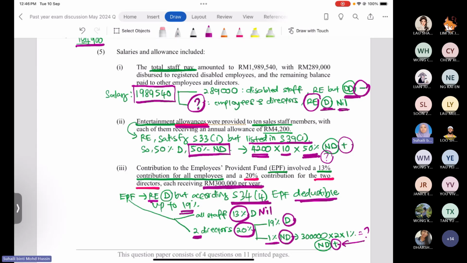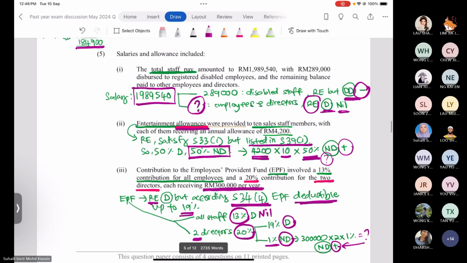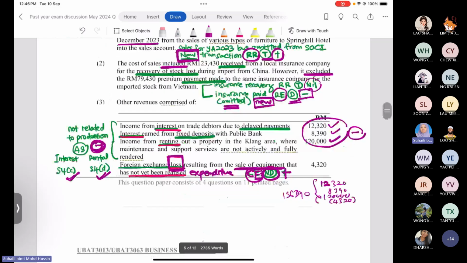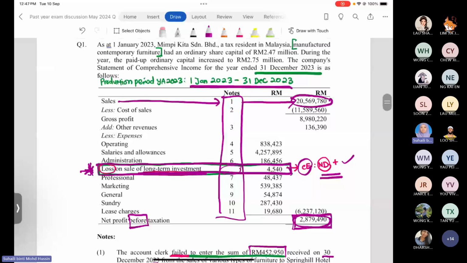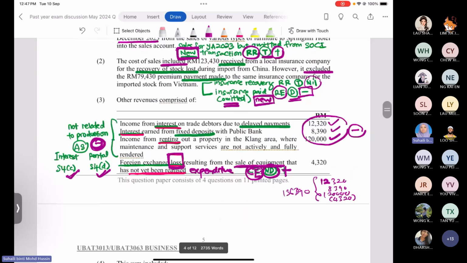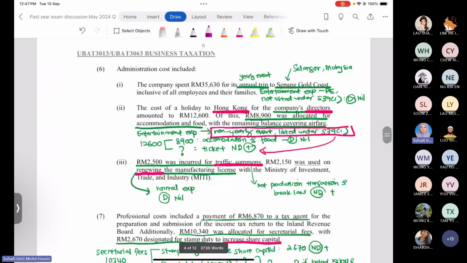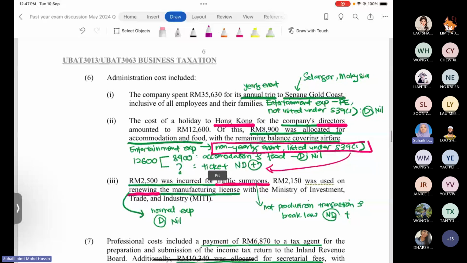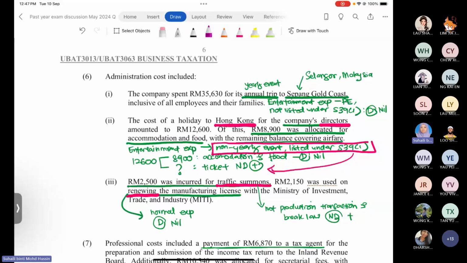Okay, that one is settled, number 5. Now we go for number 6. So number 6, we have administration expenses, which you already deducted in the statement of comprehensive income, 456,000 ringgit. So we see the detail of what we have in number 6. The question lists 6.1, 6.2, 6.3. Since they already give it to you one by one, we have to check one by one. Each of the items in 6.1, 6.2, 6.3 is different unless it's stated otherwise.